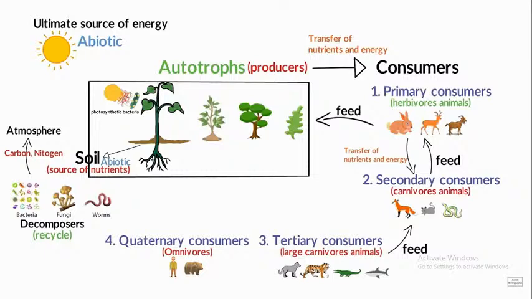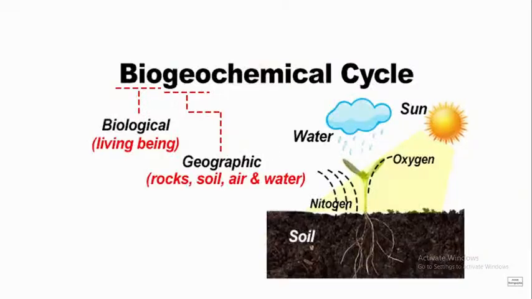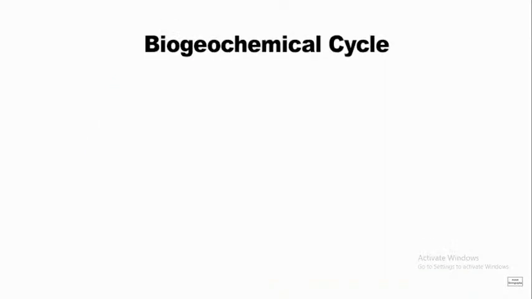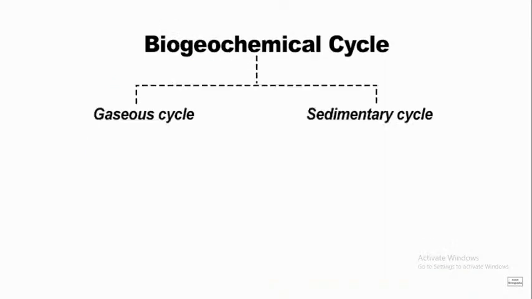And after we die, our body decomposes. So decomposers are here: bacteria, fungi, worms, and they help in recycling and provide back the nitrogen, the carbon, and other elements to the soil. So that's the reason these cycles are called biogeochemical cycles, as the interaction between the living organisms, biotic components, abiotic components, with that of the soil and all the other essential chemicals or elements.